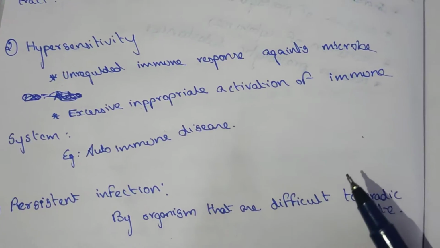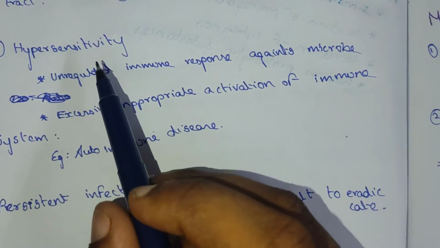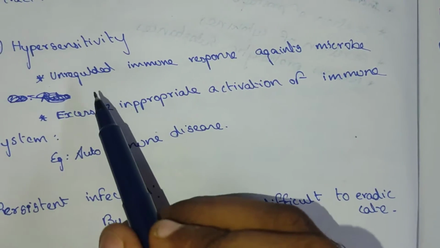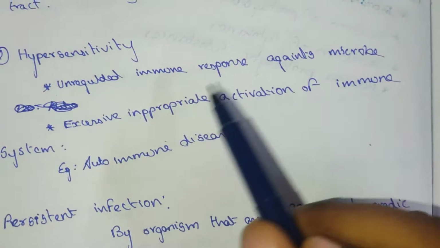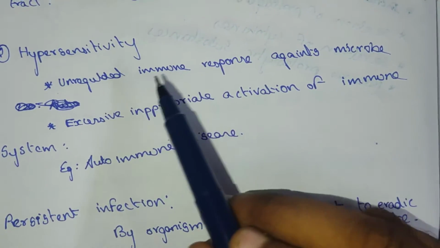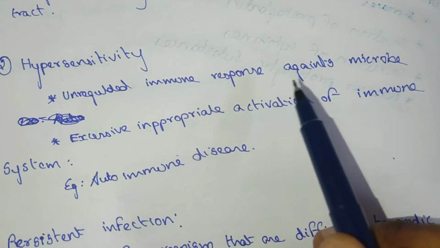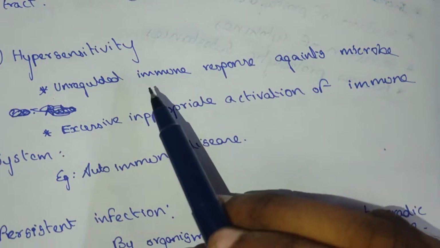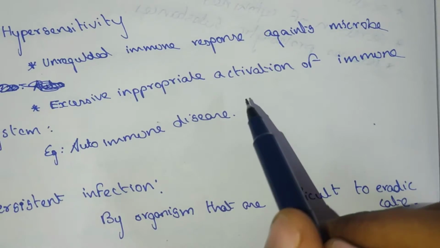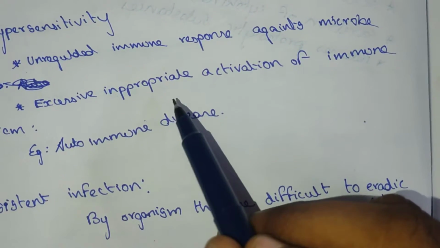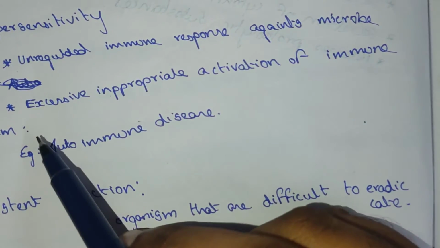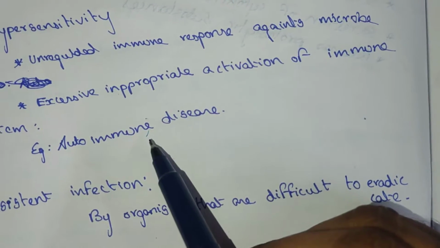Hypersensitivity reaction. Due to hypersensitivity, there is a chronic inflammation. It's an unregulated immune response against the microbe. If there is no regulation of immune response against a particular microbe, it causes hypersensitivity. Excessive inappropriate activation of the immune system: when there is excessive inappropriate activation of the immune system, this also causes hypersensitivity.